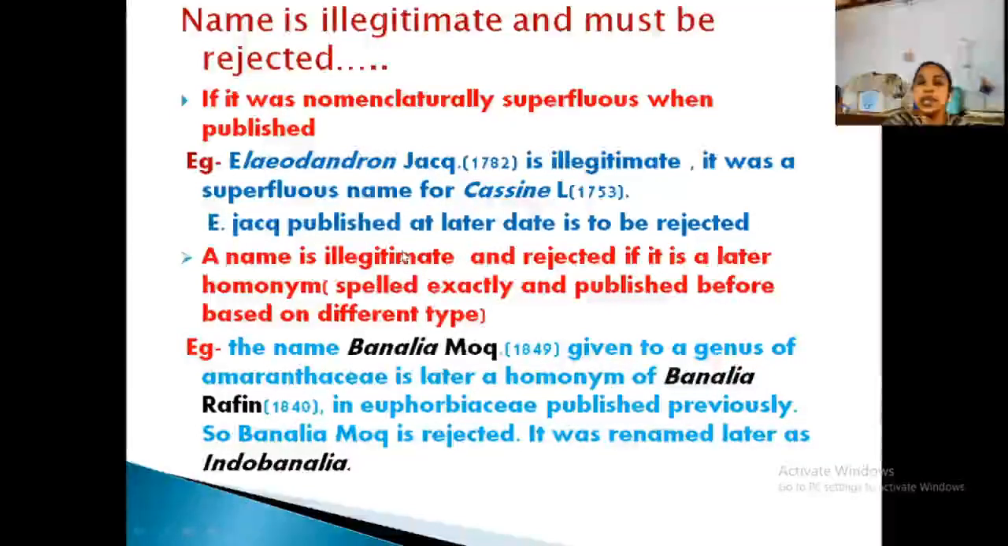A name is also illegitimate and rejected if it is a later homonym. That is very important: different plants with the same name is a homonym, while the same plant with a different name is superfluous. Which one will you select? The first published one. The validly published first legitimate name is selected, because both are the same plant, just under different names.